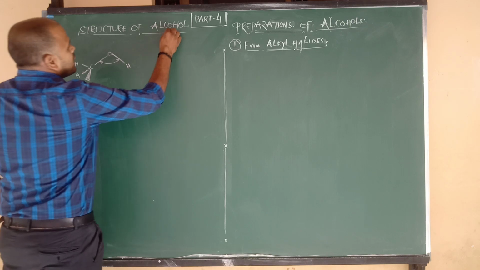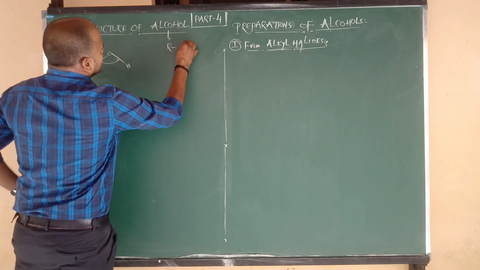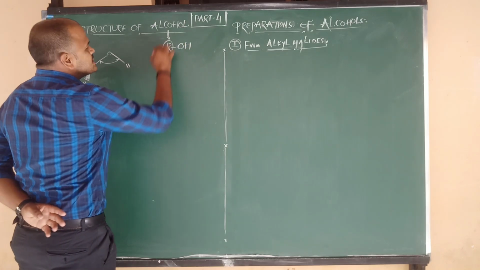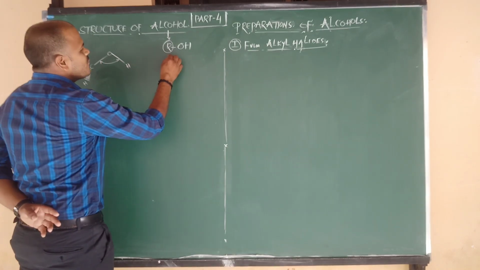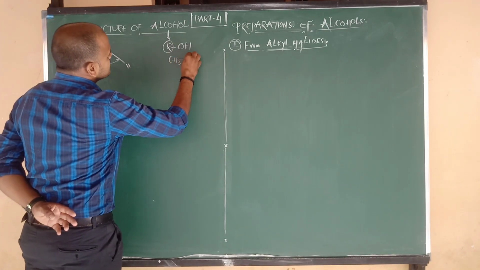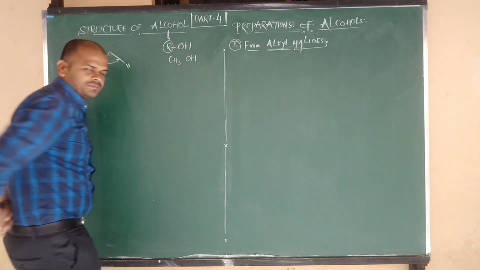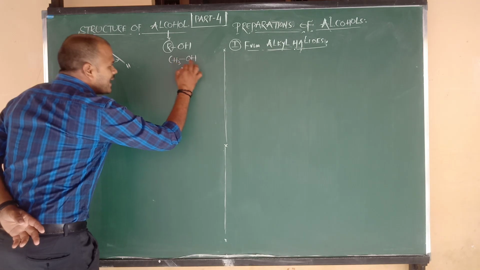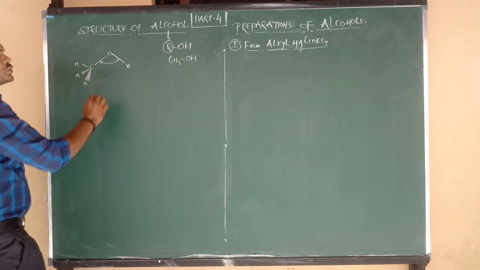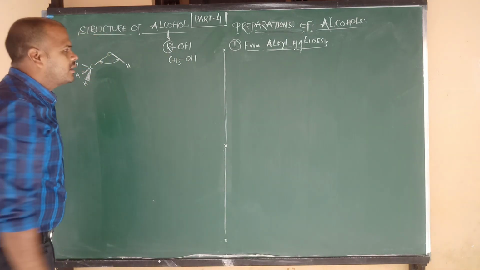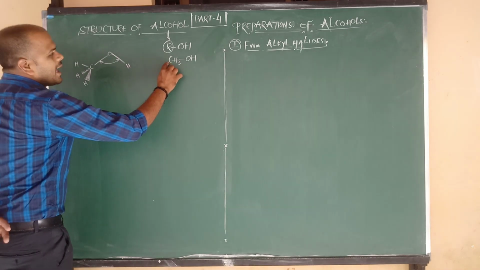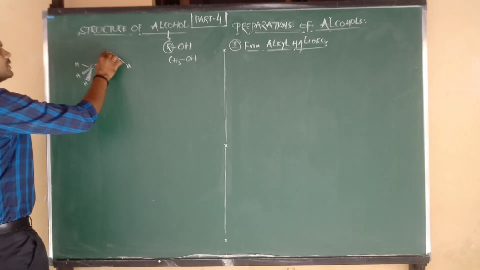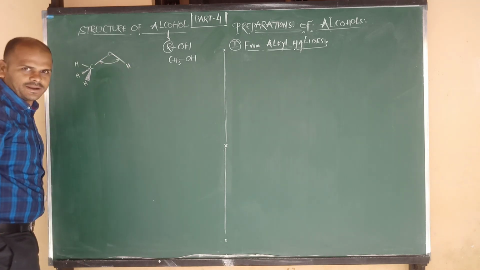So what is the general formula of alcohol? ROH. For this I am going to consider one example, CH3 bonded to OH, methyl alcohol. Here I am going to show you the structural formula: methyl C connected to O, and O bonded to H.